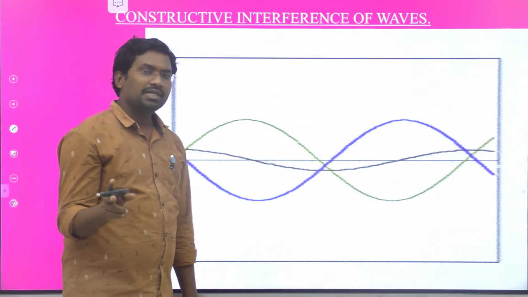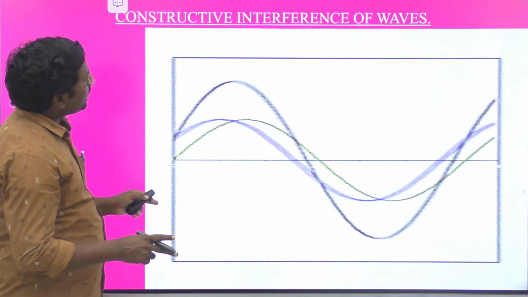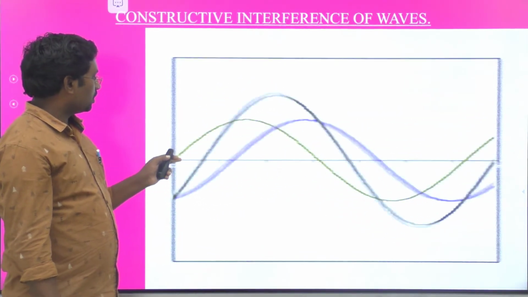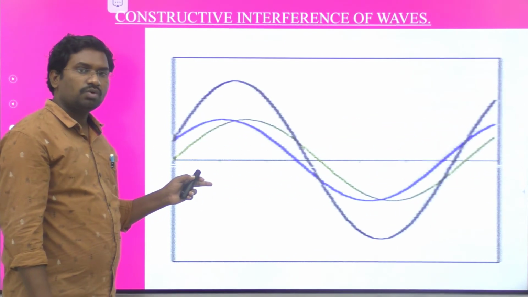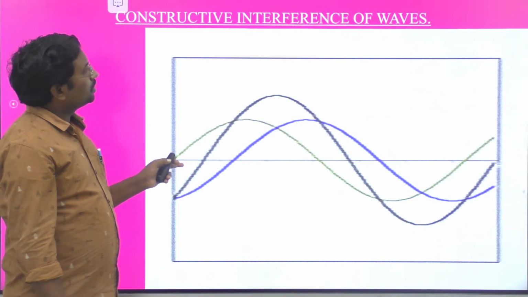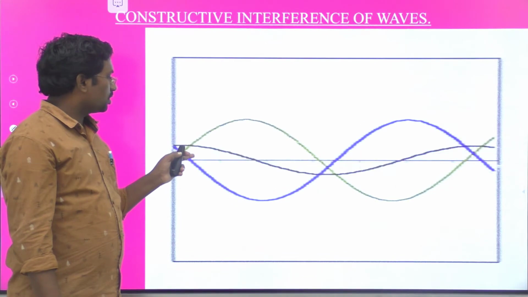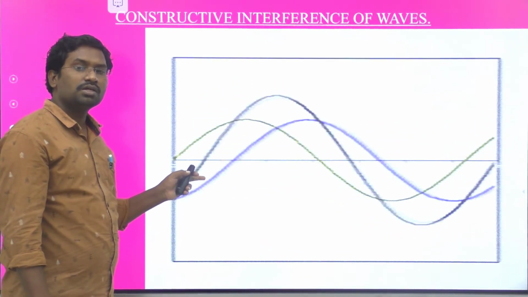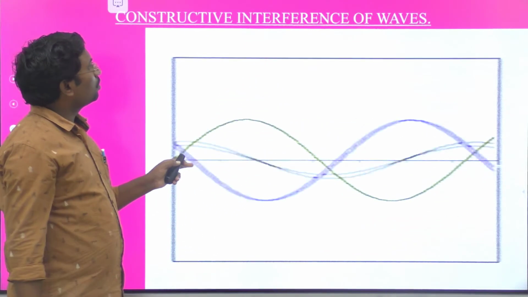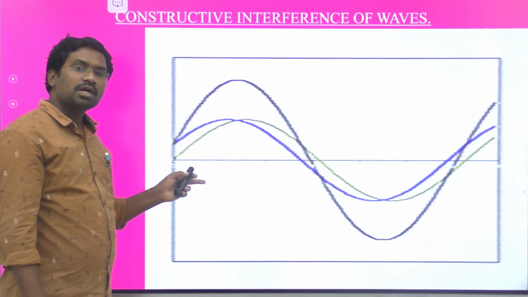So look at this image. This image gives the information about the constructive interference of waves. In constructive interference of waves, both the waves are in the same phase. That means the crests and troughs of the two waves are in the same phase. So when both the waves are in the same phase, they undergo constructive interference. We can say the waves are in phase.